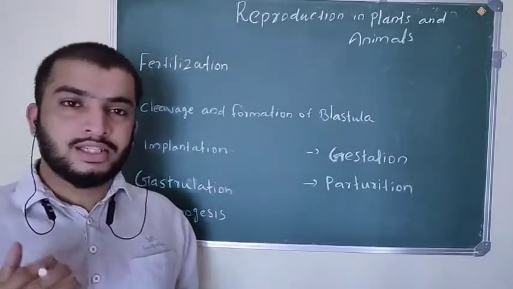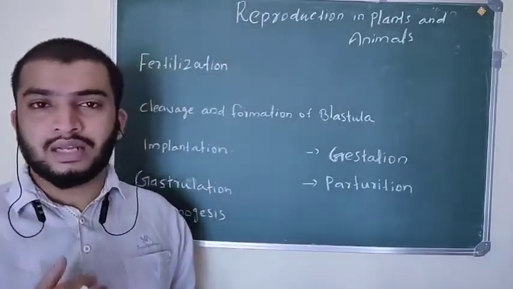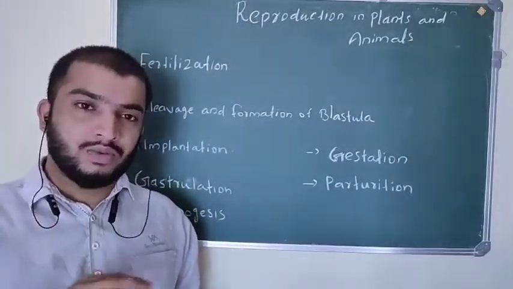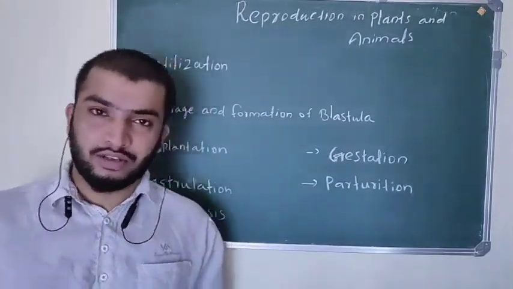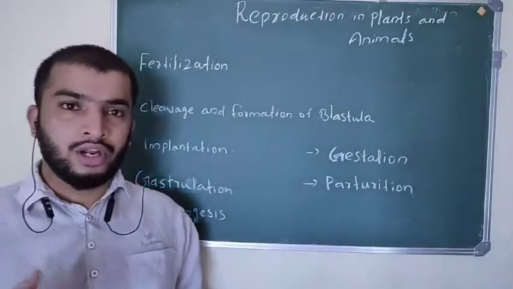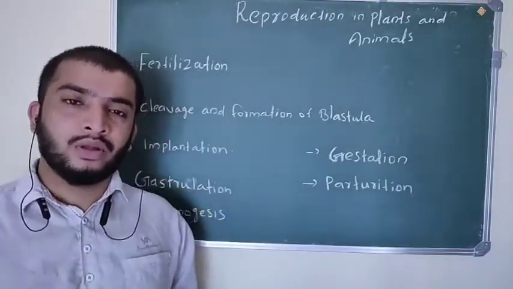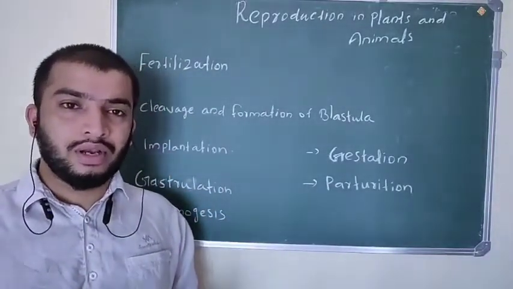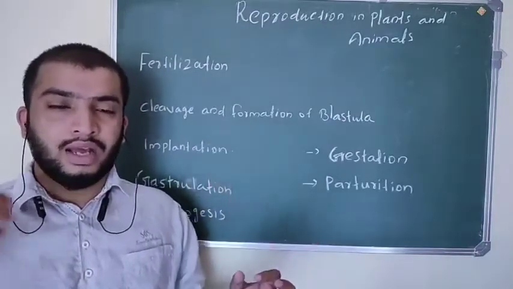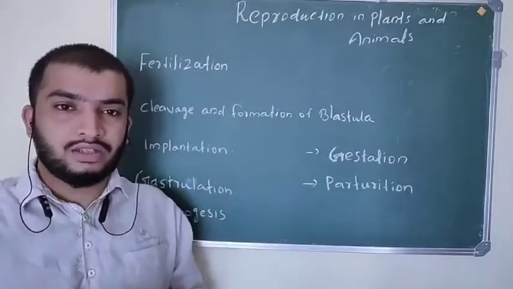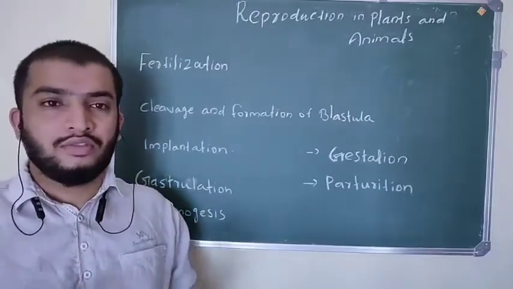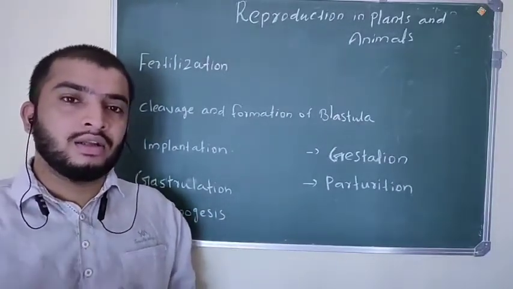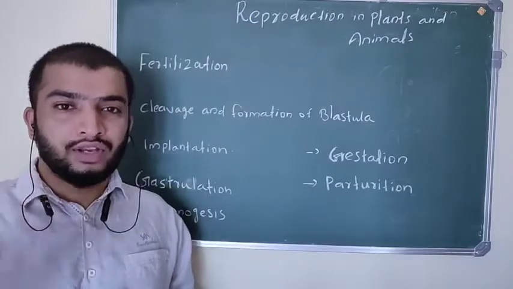So we were discussing the chapter reproduction in plants and animals. Last class we covered the menstrual cycle and the different phases of the menstrual cycle. So you already know all those points. Menstruation takes place when the ovum and sperm are not fertilized, if they are not fused. And if they are fertilized, then the stages of development of the fetus start.